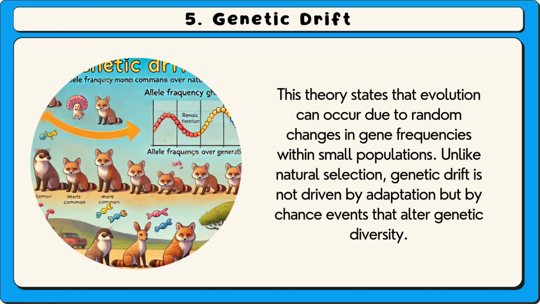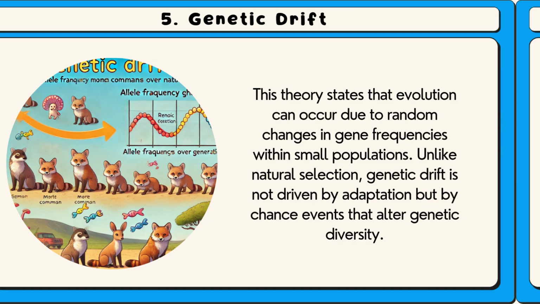5. Genetic drift. This theory states that evolution can occur due to random changes in gene frequencies within small populations. Unlike natural selection, genetic drift is not driven by adaptation, but by chance events that alter genetic diversity.